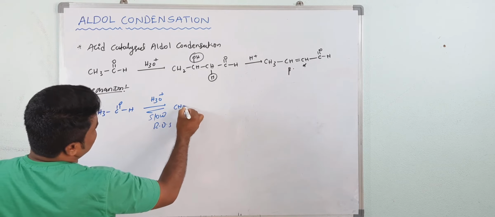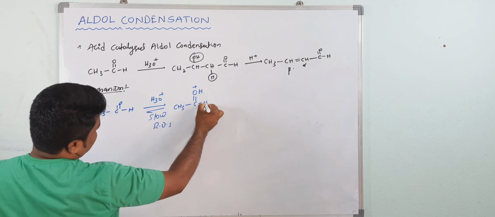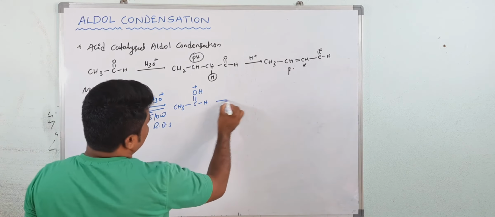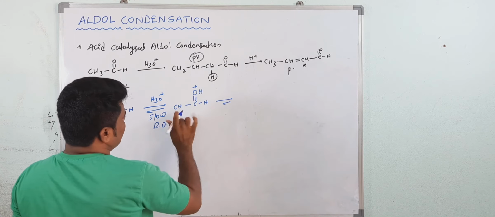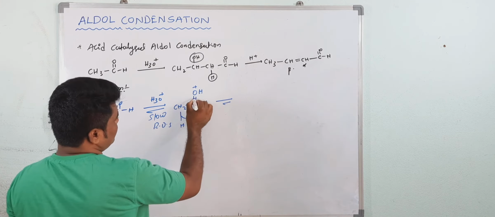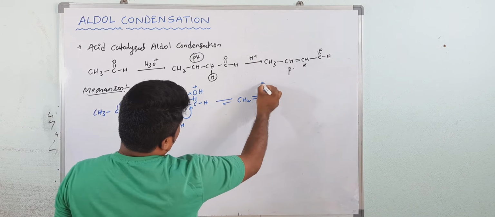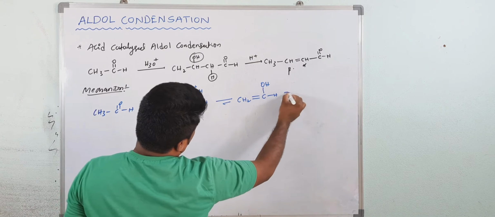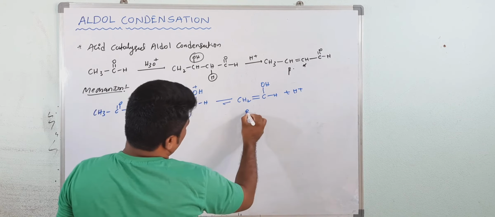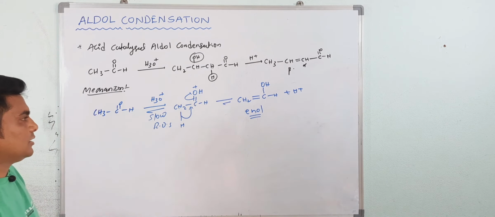So protonation will take place. Understood? Then one hydrogen from here undergoes tautomerization. Then you are getting CH double bond, here this is OH. Now this one deprotonation. So this is called enol. Okay? Not enolate ion.